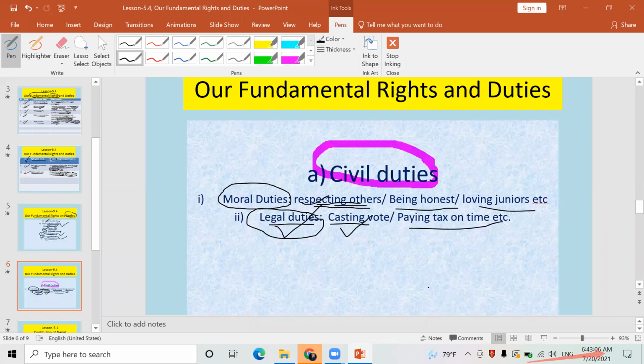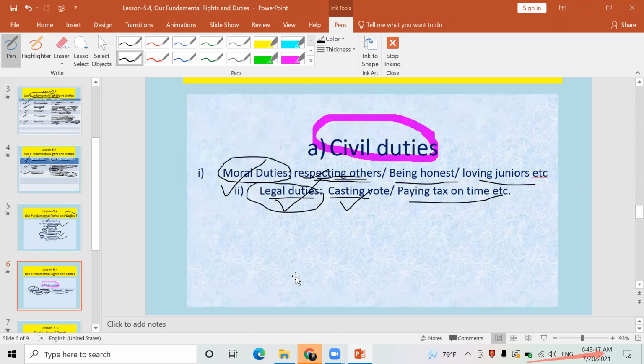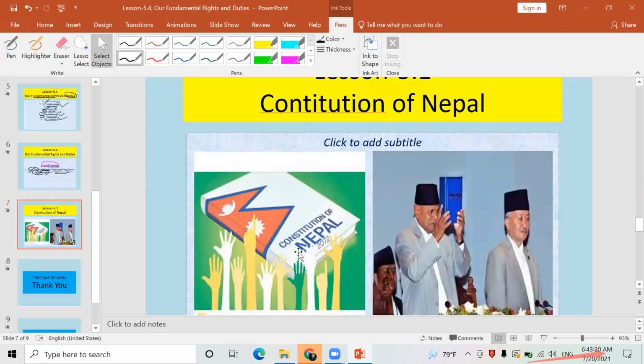Understood? In this way, altogether there are two types of civil duties, two types of fundamental duties. These are known as moral duties and legal duties. Okay, guys, I have completed this. Also, these two pictures I have brought to you. These were brought by me for all of you yesterday as well. These are the fundamental rights which I have explained for you, and the duties of the people also I have explained for you. They have been mentioned here in your constitution. This is the bulky book, the Constitution of Nepal 2072.